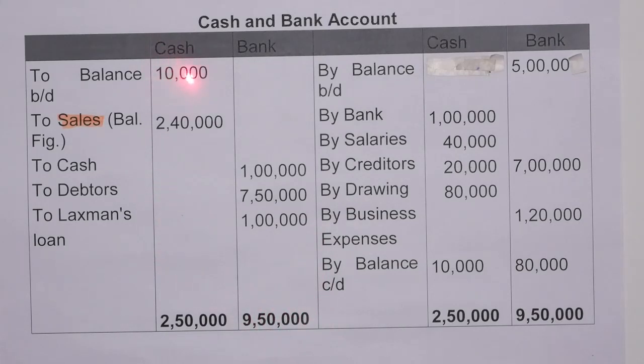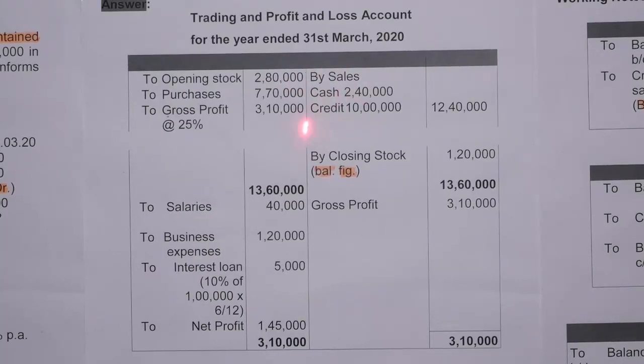But in the cash account, the balancing figure must be sales. Why sales? Because it is mentioned in the question that surplus cash is to be taken as cash sales. By sales: cash sales 2,40,000, credit sales 10 lakh. So total sales will be 12 lakh 40,000. So 25% gross profit on sales. Sales is 12 lakh 40,000. So 12 lakh 40,000 into 25%, then we get 3 lakh 10,000. And the balancing figure will be the closing stock, that is by closing stock 1 lakh 20,000.